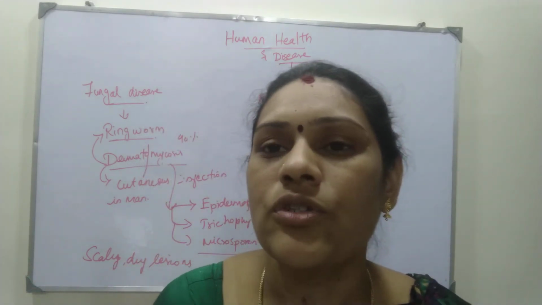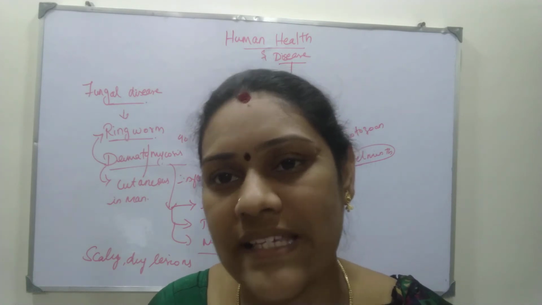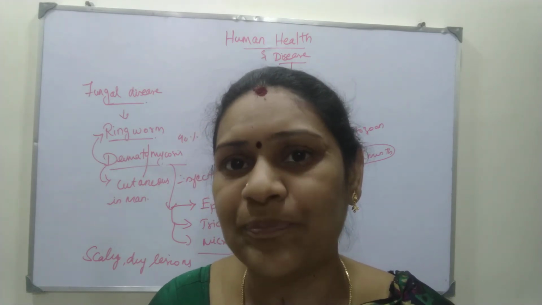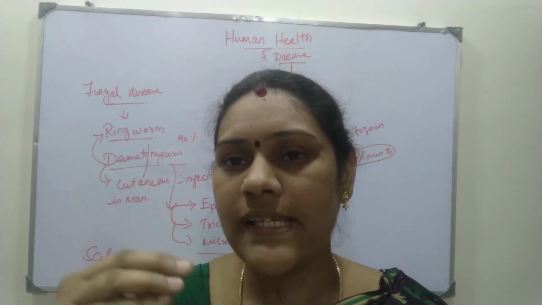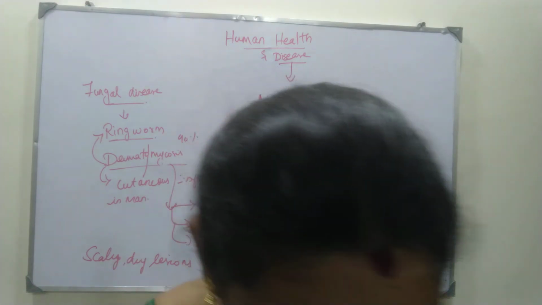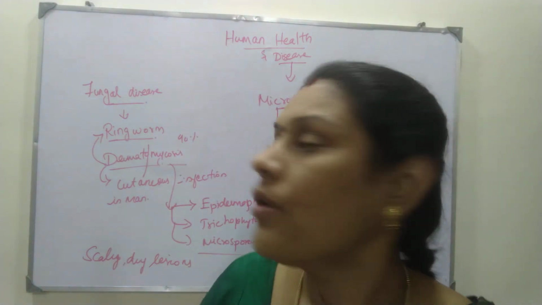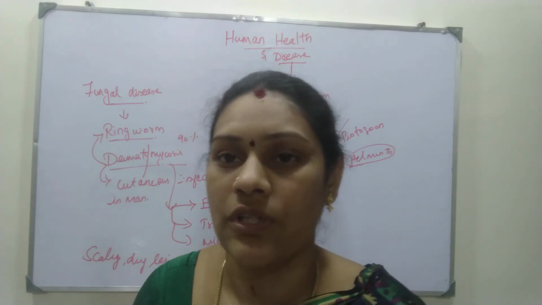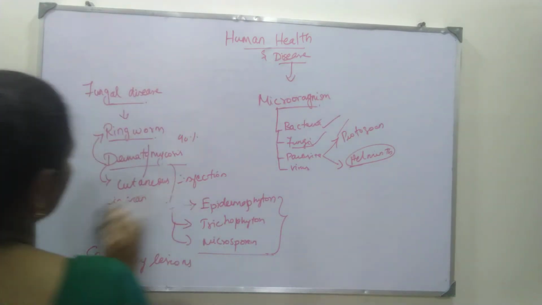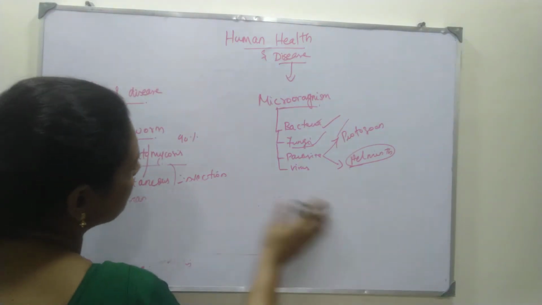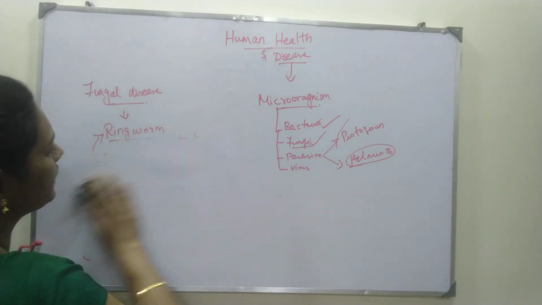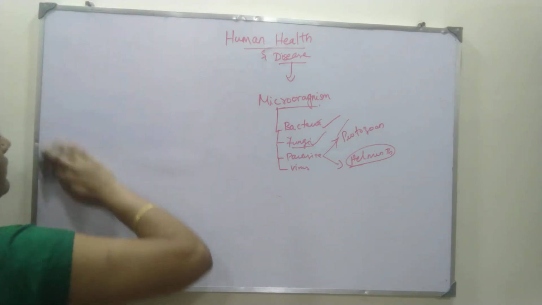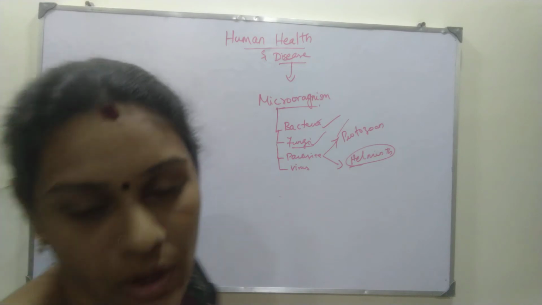So what is called ascariosis? Ascariosis means Ascaris lumbricoides, but first you should know the introduction to helminthology. Helminths are the next type of parasites, and they mainly cause disease in your gut.